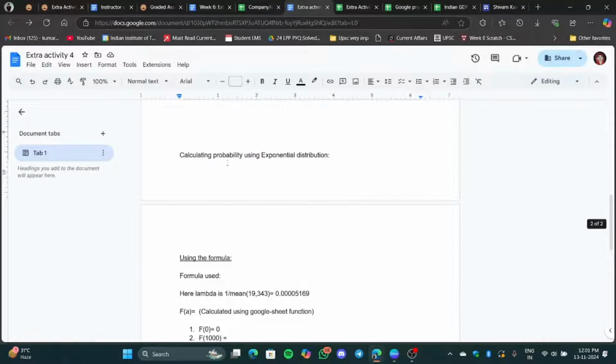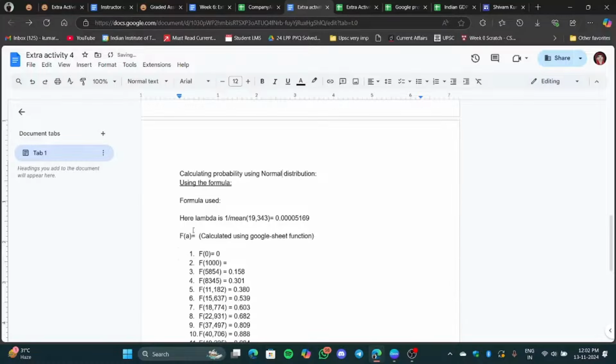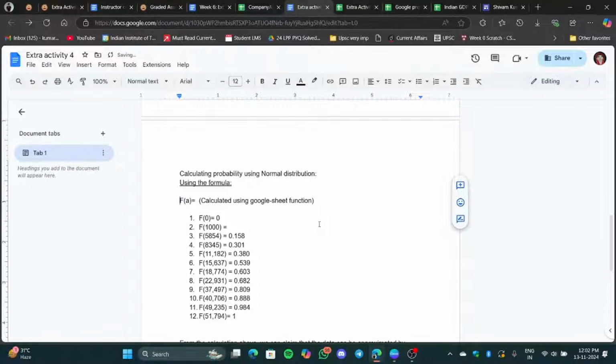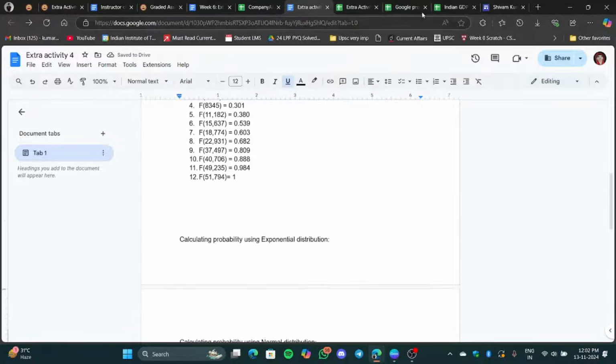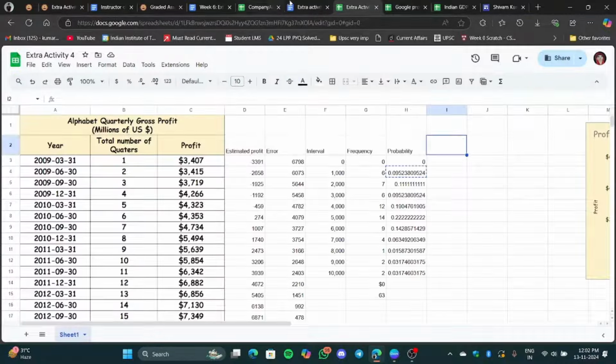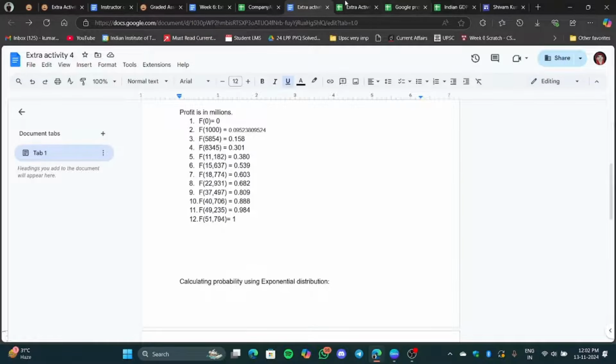Now you will move to another part, calculating probability using the normal distribution. Okay, so we don't have to use anything like I did earlier. What you can do over here is, if you are willing, you can put this graph.